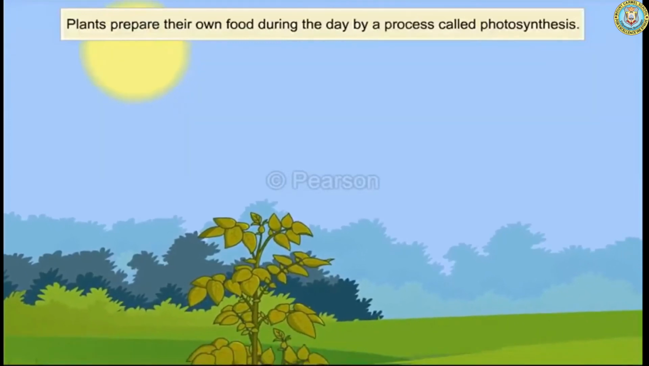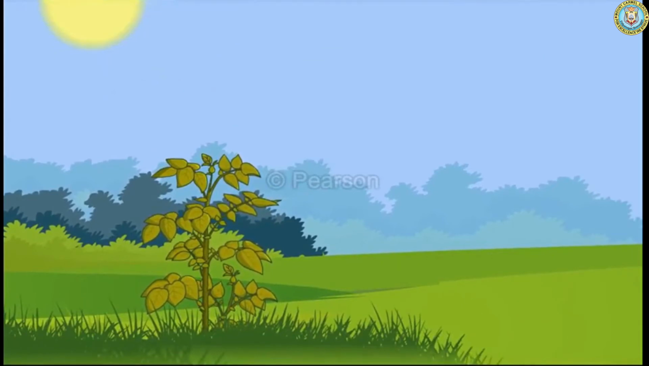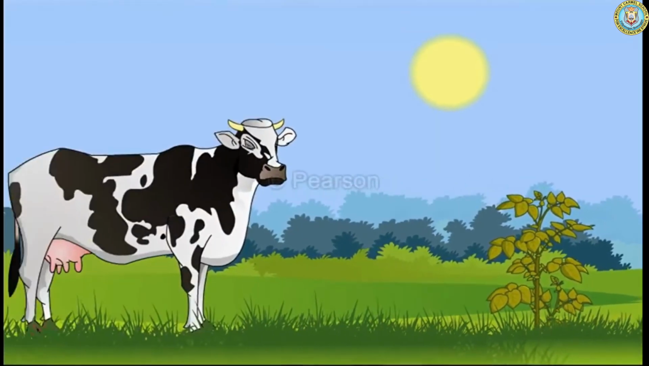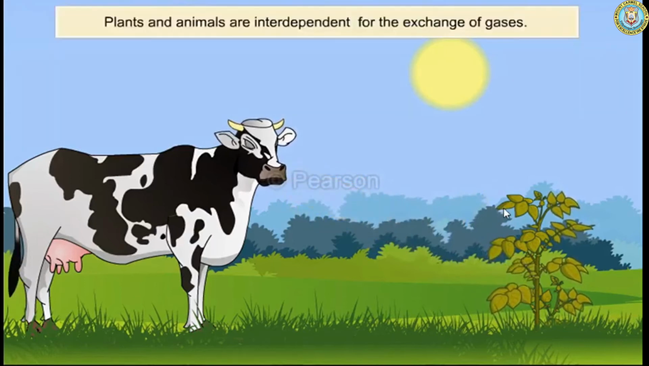Plants prepare their own food during the day by a process called photosynthesis. During this process, they use carbon dioxide from the air and give out oxygen into the air. The animals use oxygen present in the air and breathe out carbon dioxide. So plants depend on animals for carbon dioxide and animals depend on plants for oxygen. Thus, plants and animals are interdependent for the exchange of gases.